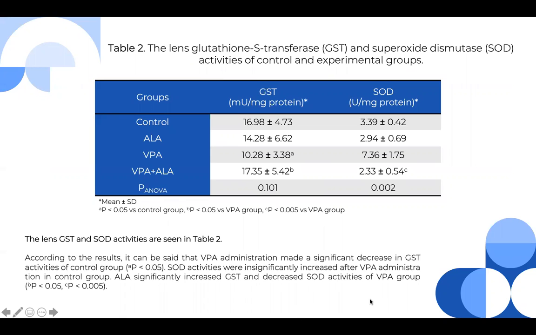Administration of valproic acid decreased glutathione transferase activities and increased superoxide dismutase activities compared to the control group. After alpha-lipoic acid administration, the activities were reversed in the valproic acid group.